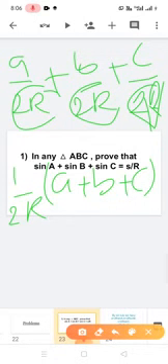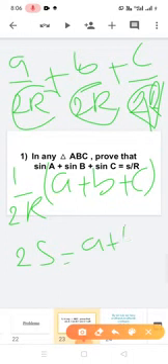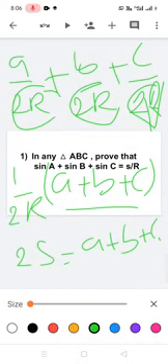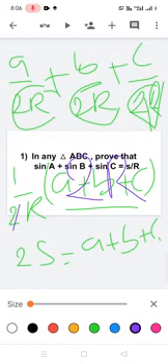We already know the semi-perimeter formula, 2S is equal to a plus b plus c. So this a plus b plus c can be replaced by 2S. These two get cancelled. Remaining we will get here 2S.